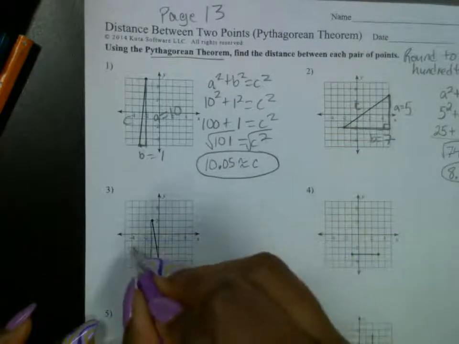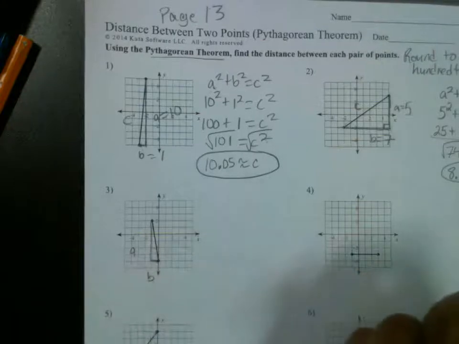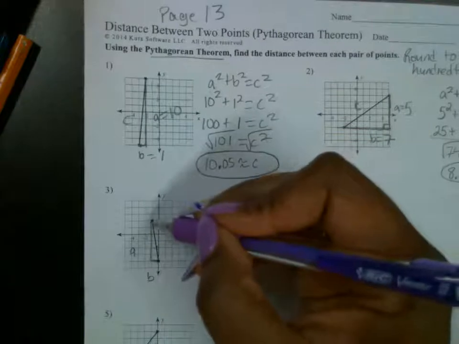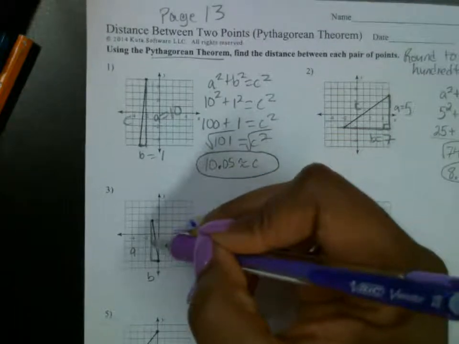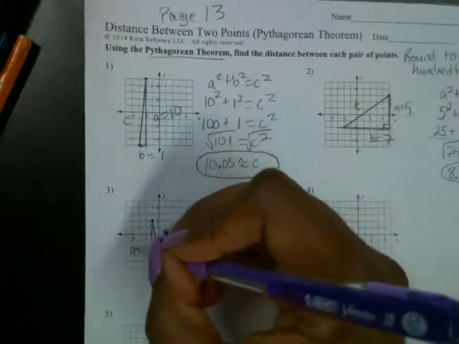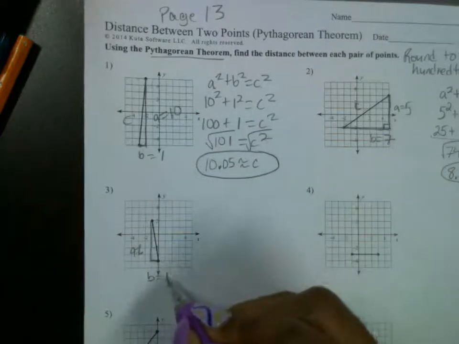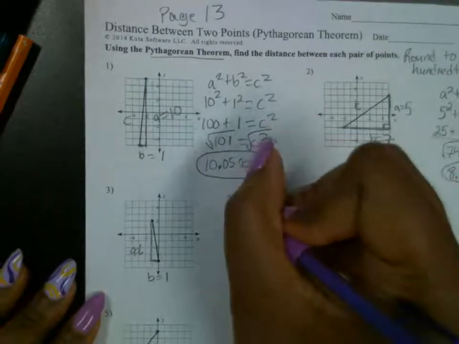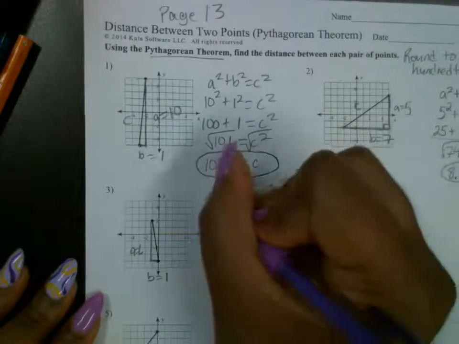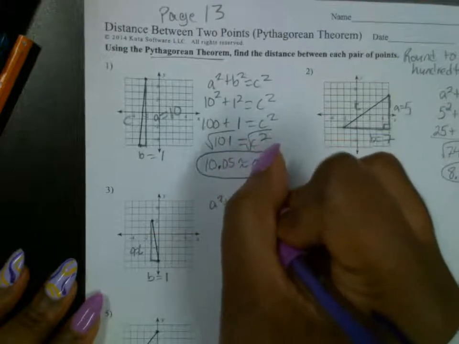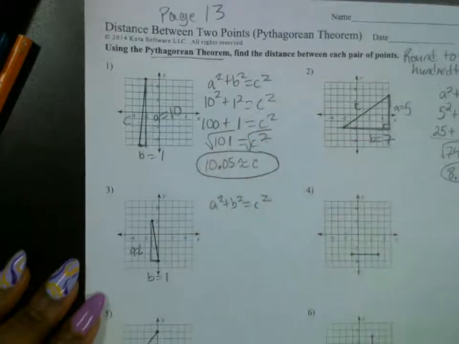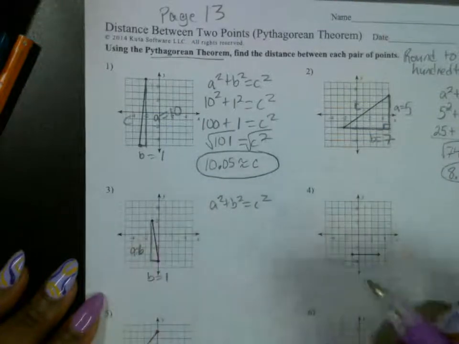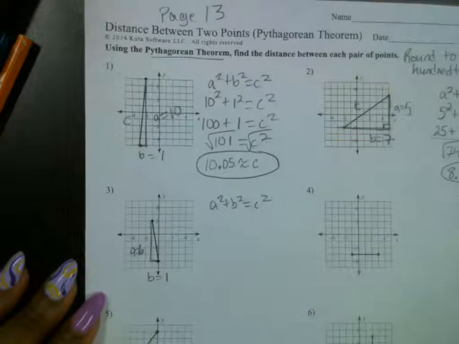All right, so we label this A and B. So your A, 1, 2, 3, 4, 5, 6. And your B is 1. So now I want you to write the Pythagorean Theorem and substitute these values. Do that without me.